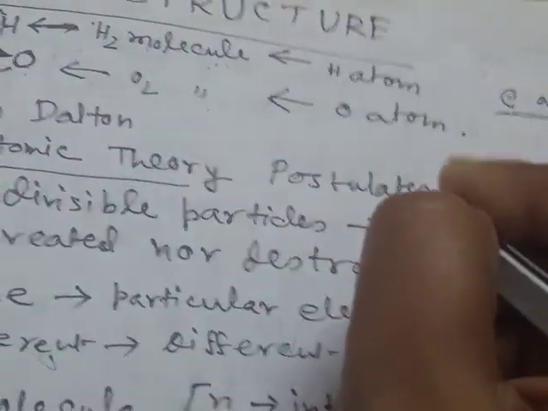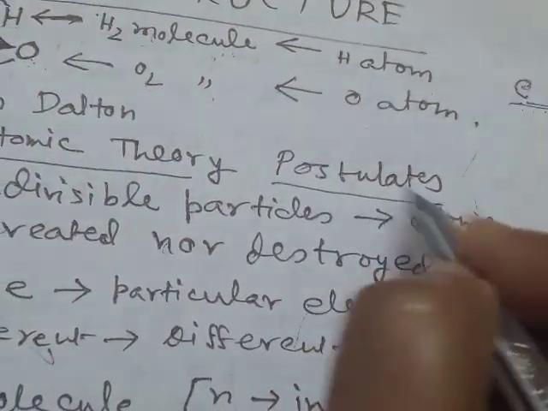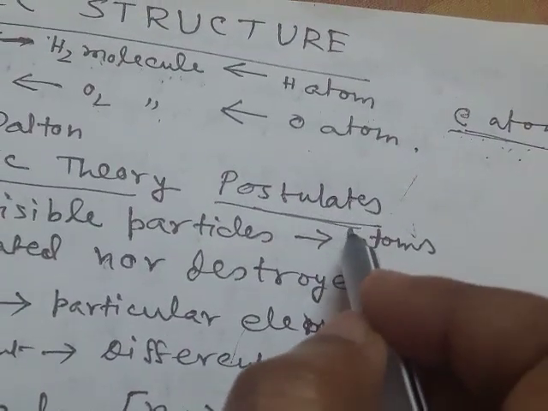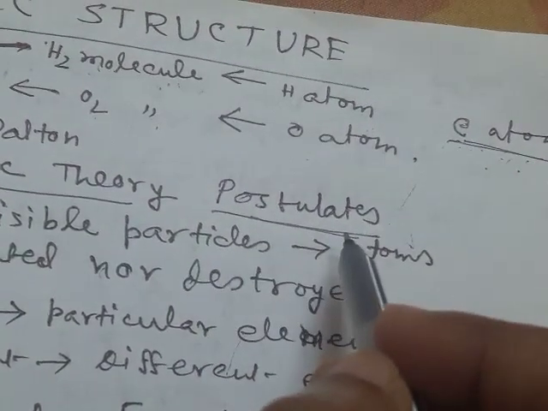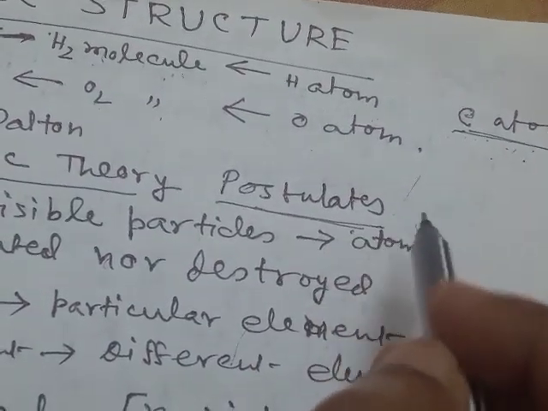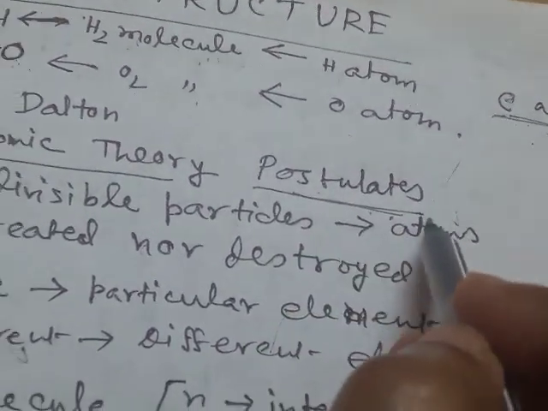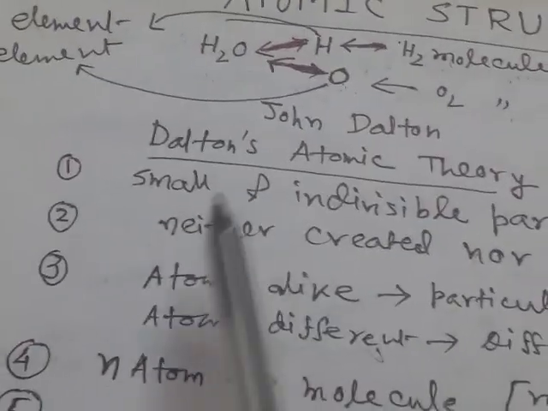Why are they called postulates? Because the statements given by Dalton have no experimental proof. They were given only theoretically, so they are called postulates.